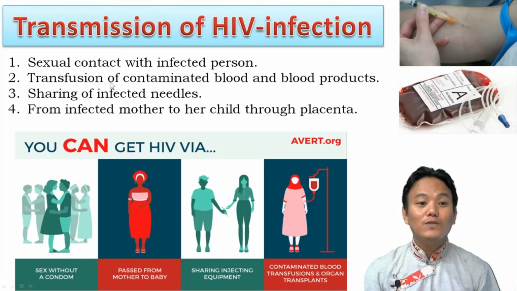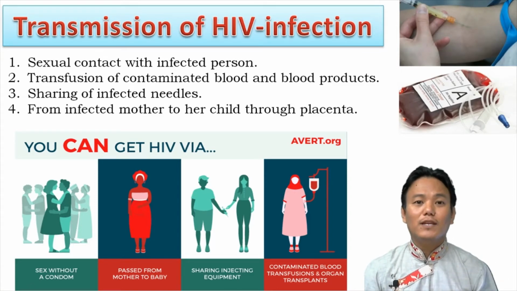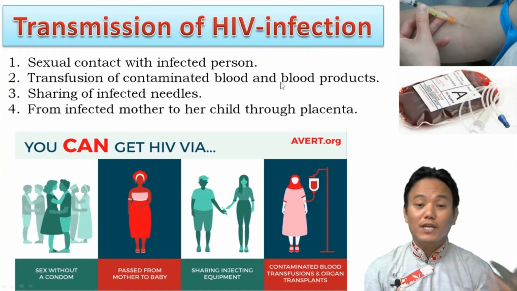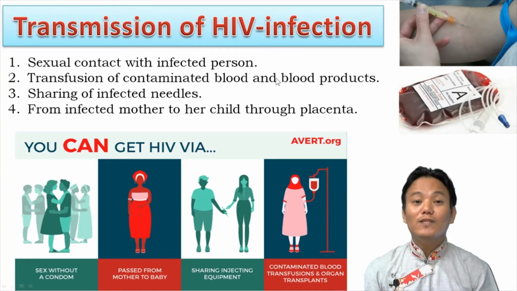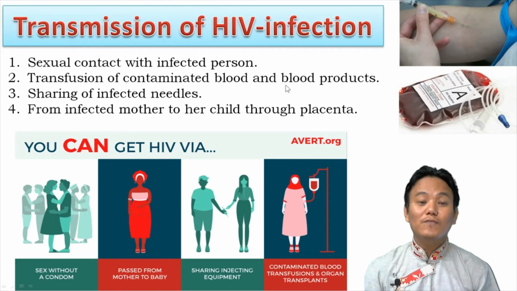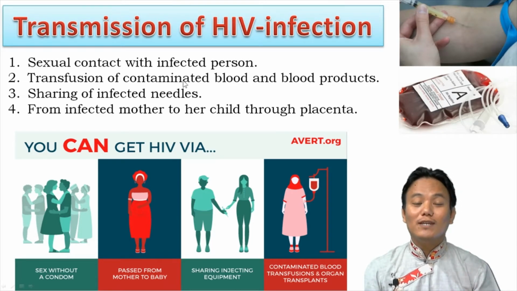The second one is transfusion of contaminated blood and blood products. If you require blood transfusion or plasma transfusion due to any condition, like sickle cell anemia, some kind of bleeding disorder, or dengue, you will need blood or plasma transfusion. And if those blood and blood products are contaminated with HIV virus, you can also contract that virus along with the contaminated blood and blood products.